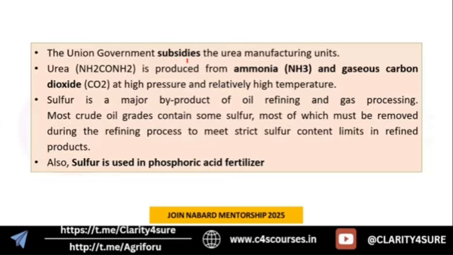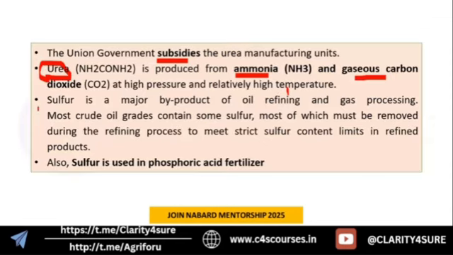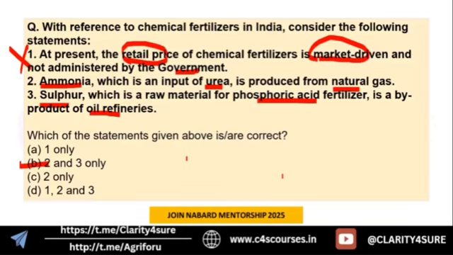Yes, union government provides subsidy to urea manufacturing units, and urea is produced from ammonia and gaseous carbon dioxide at a high temperature and relatively high pressure. So that was the second, that is ammonia as input for urea, which is produced from natural gas. So yes, this was right. Third, the sulfur, which is a byproduct of oil refining and is used in the phosphoric acid fertilizers. So yes, as I said, statements 2 and 3 were correct and first was wrong.